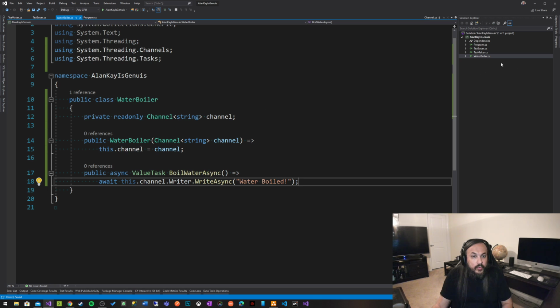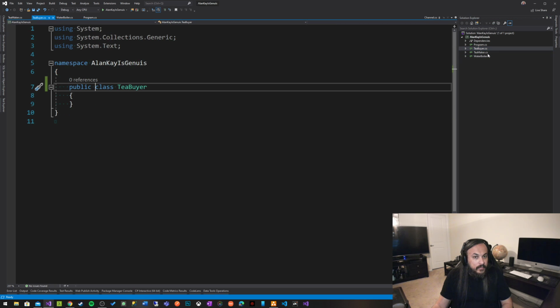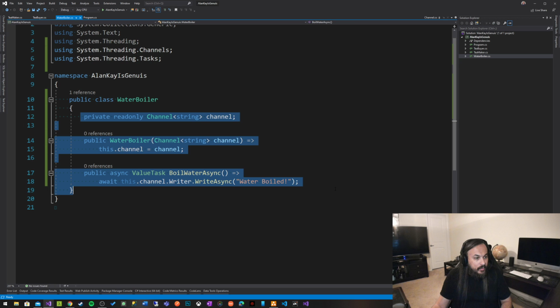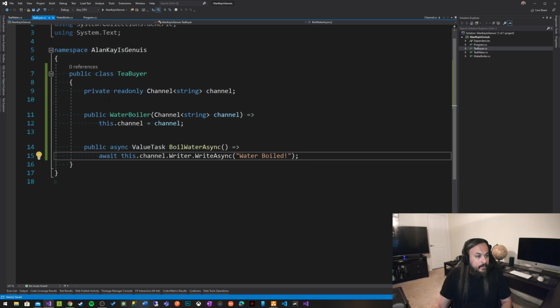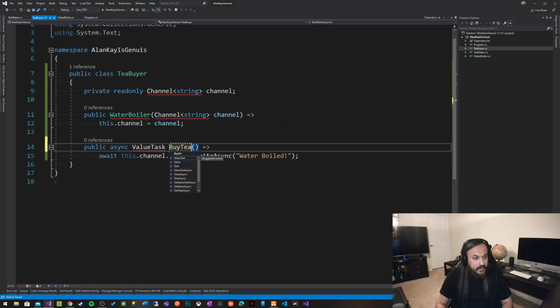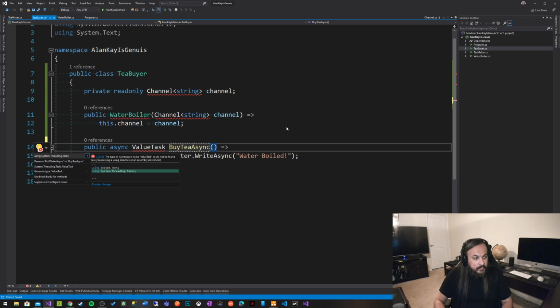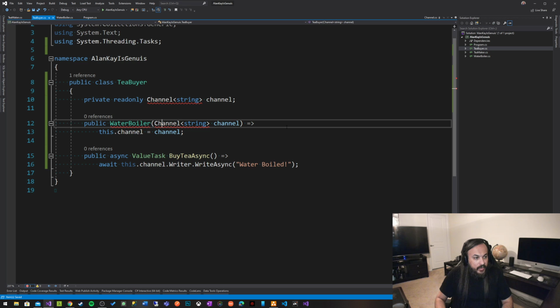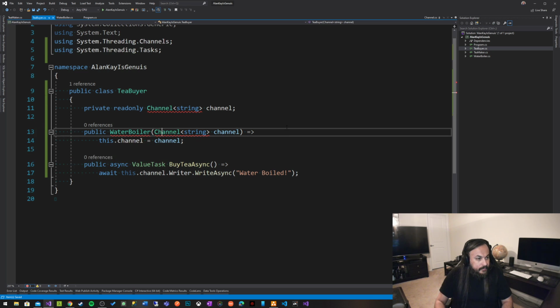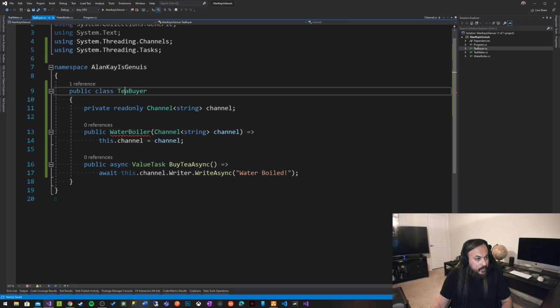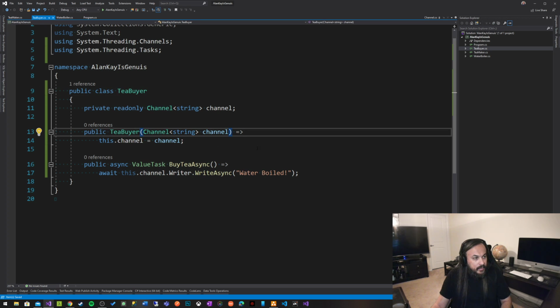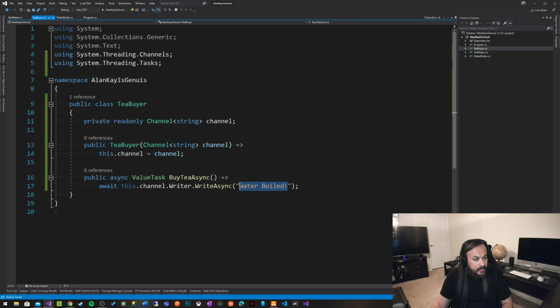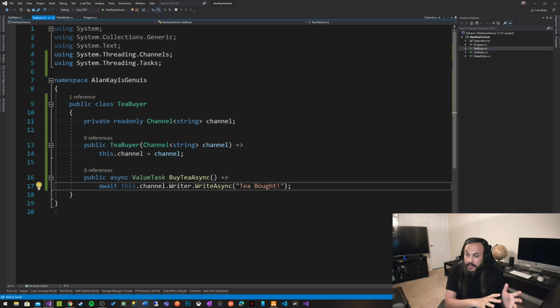Perfect. Let's go to the tea buyer. The tea buyer is very similar to this guy. We're going to copy all this work. I'm going to go to the tea buyer right here. I'm going to say buy tea async. We have all that good stuff. Water boiler. This is going to be a tea buyer interface. And then tea bought. So this guy bought tea, and the other guy boiled the water.